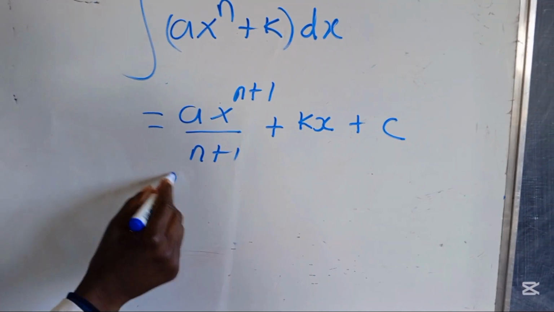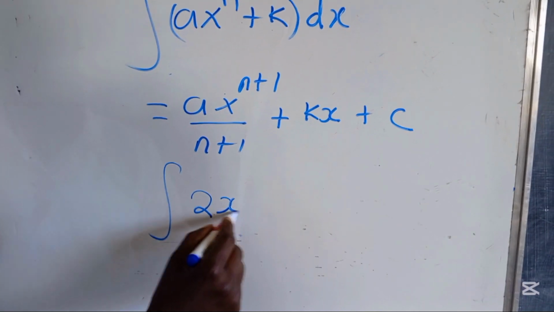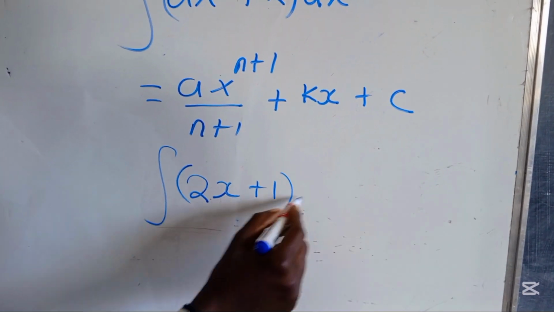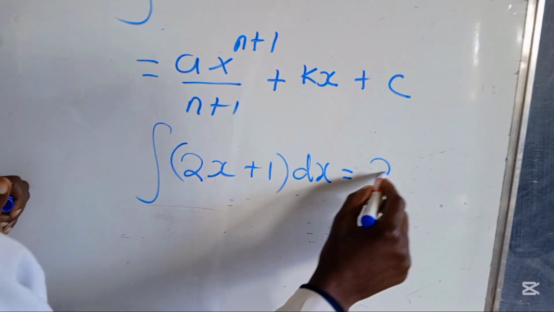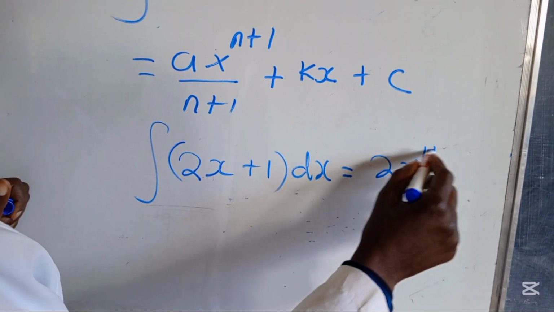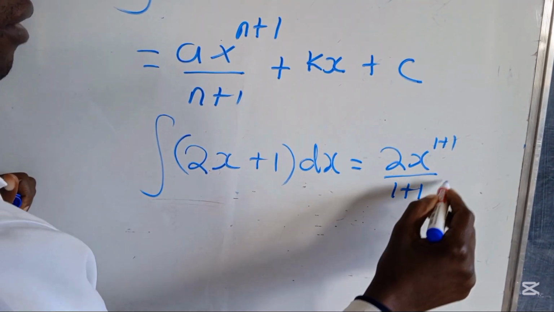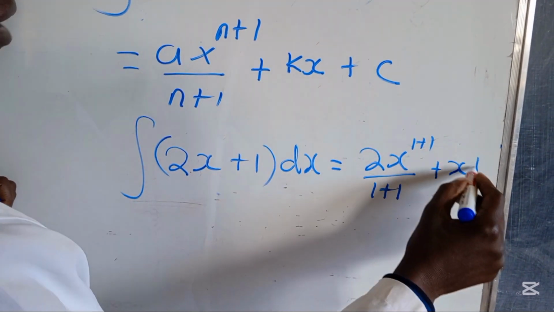Now, for example, if they tell me 2 to the power x, plus 1, how do we integrate this? To integrate this, you take the 2 to the power x, then 1 plus 1, because there is already 1, then you multiply that, plus c.